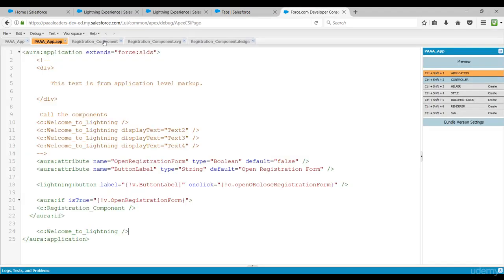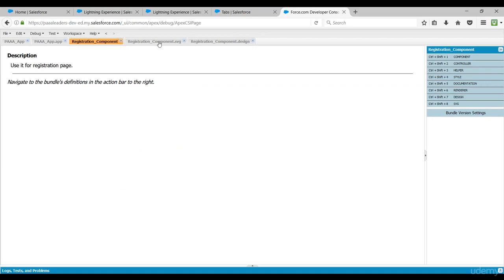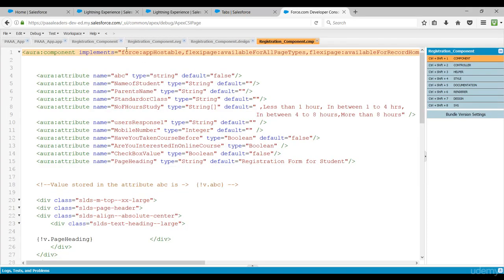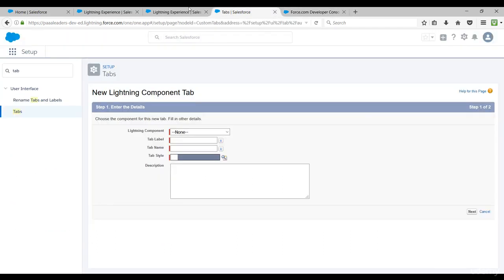So if you go back to this registration component, it has implemented the interface force:appHostable. Since it implements this interface, I can see the registration form over here in the lightning component tab, and the same is true for the welcome to lightning component.